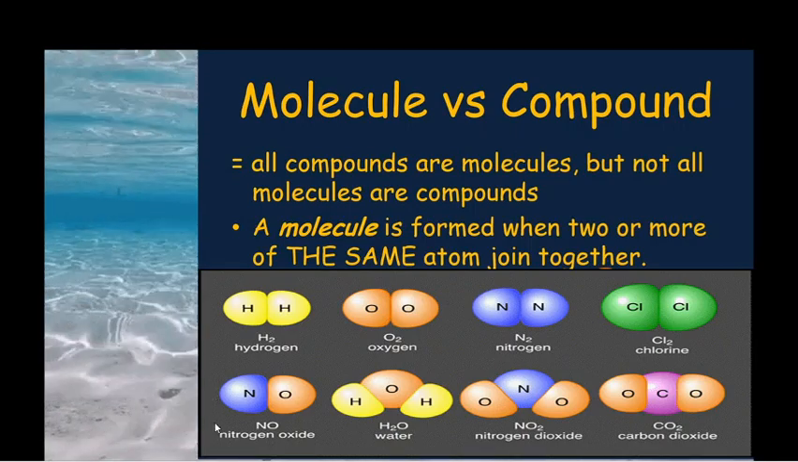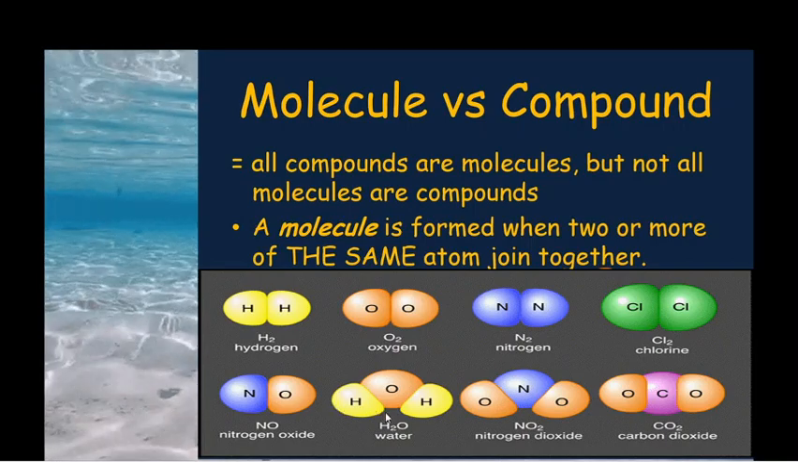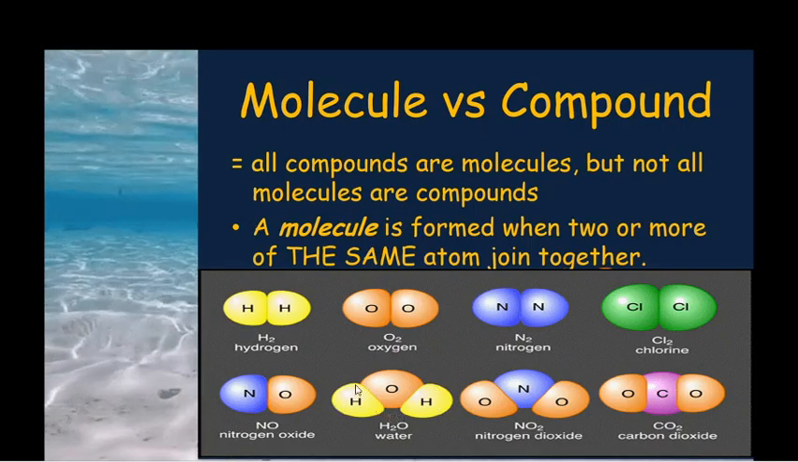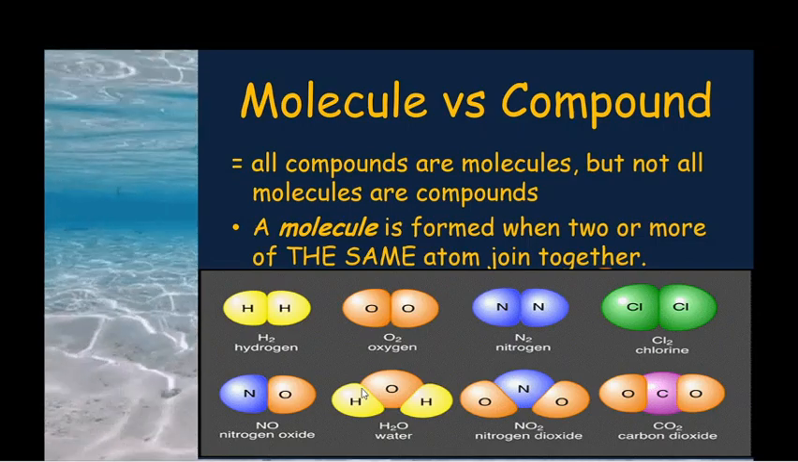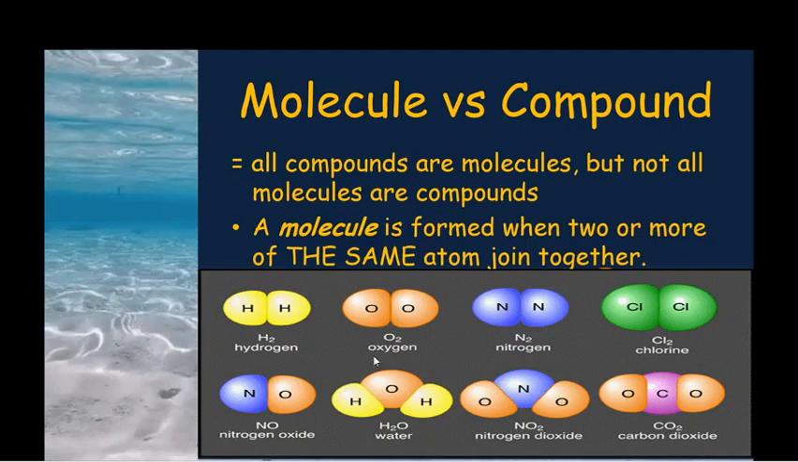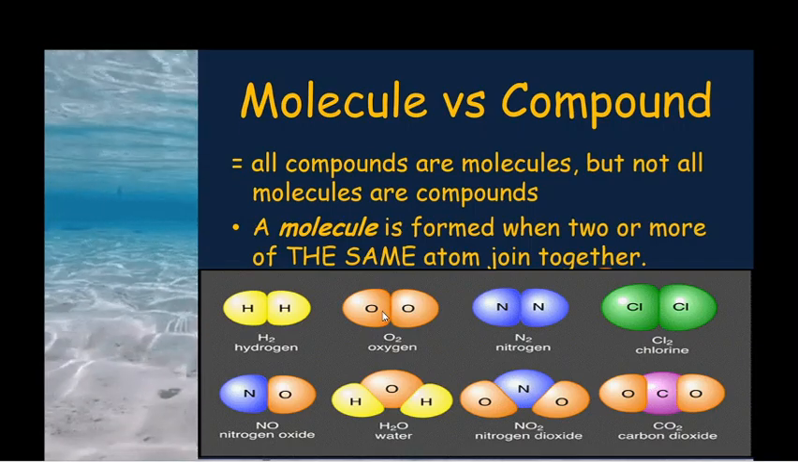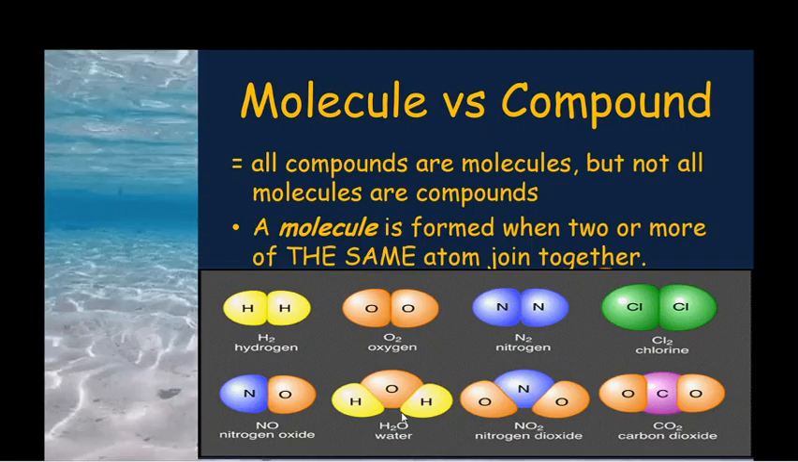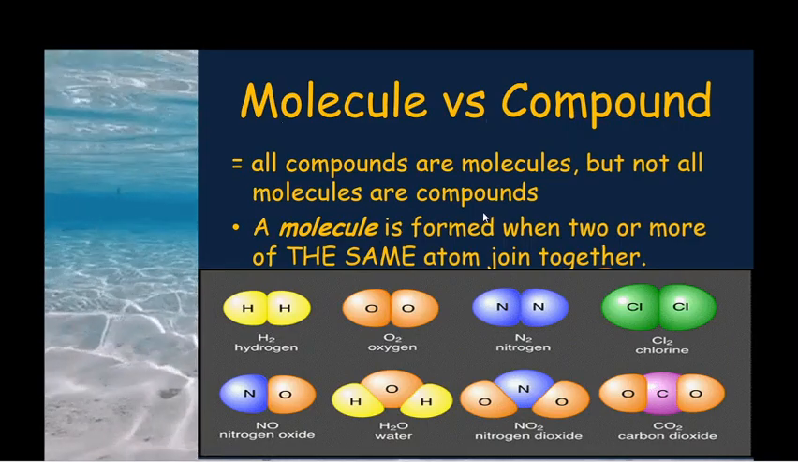So what do you mean by compound, students? It is atoms combined together with different elements. That's what makes a compound. Okay, so what do you mean by molecule? A molecule may be of the same type or of different types. Based on this, we have a classification of molecules.